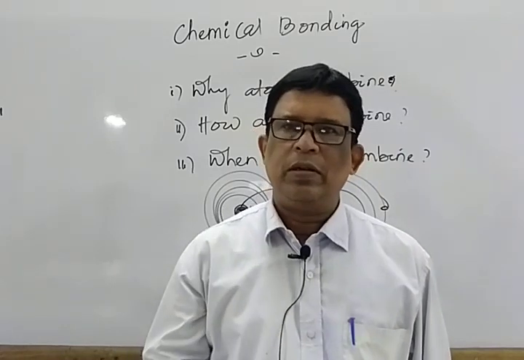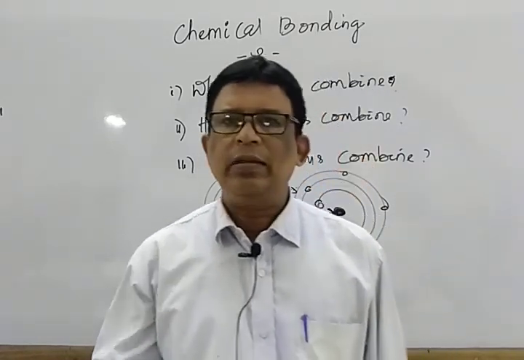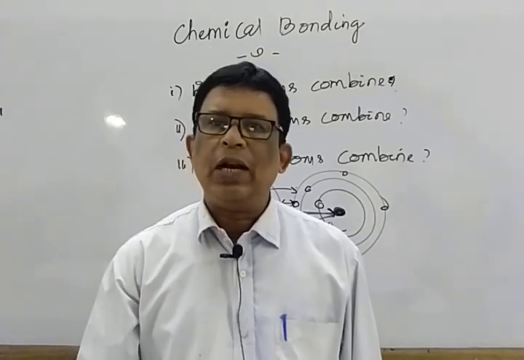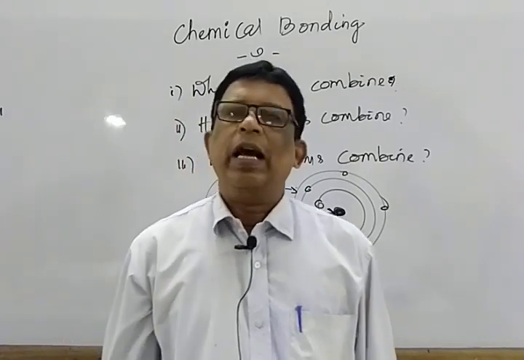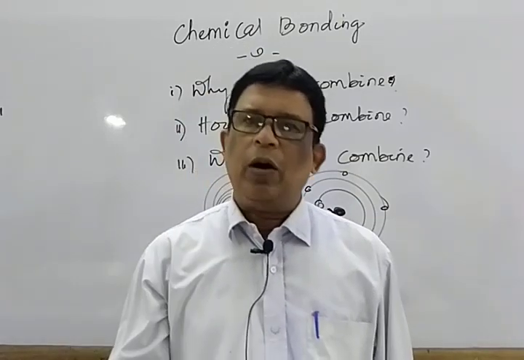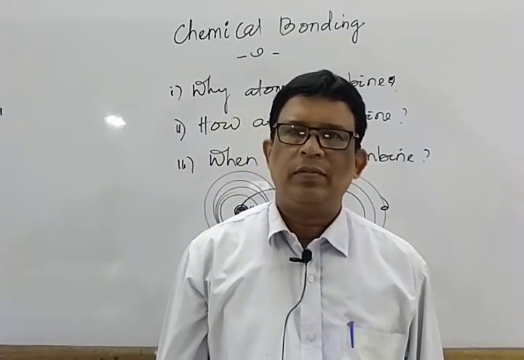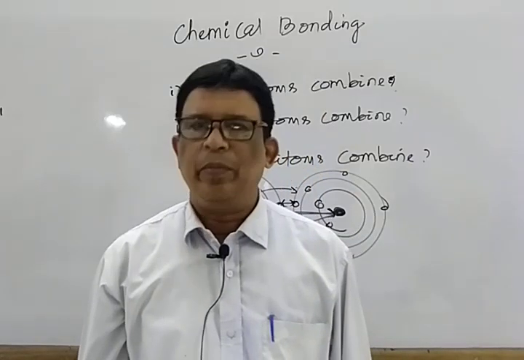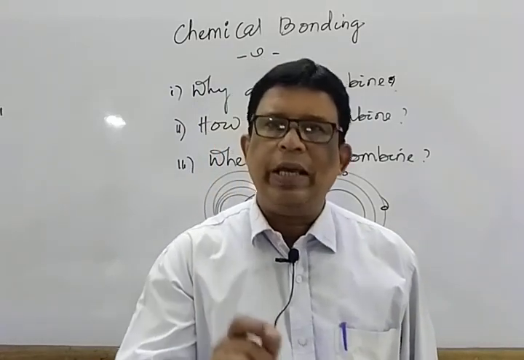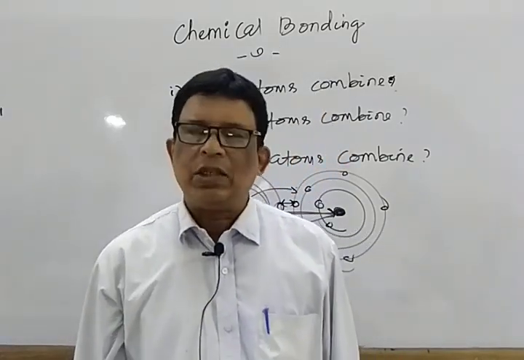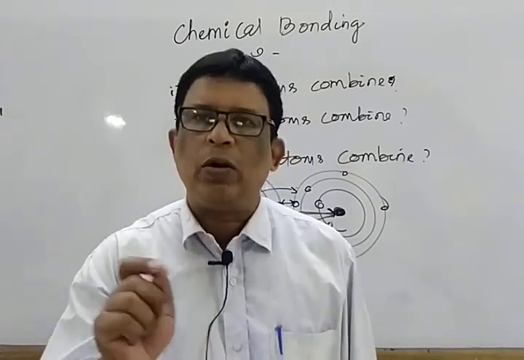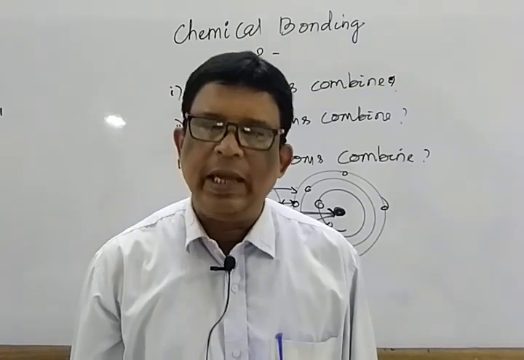Come to the point one, sharing of electrons. It is of two types. One is equal sharing, resulting in the formation of a covalent bond, and second one is unequal sharing, resulting in the formation of coordinate covalent bond or dative bond. So, mainly, we have to focus three types of bond. One is known as ionic or electrovalent bond. Next one is known as covalent bond. And last one is known as coordinate covalent bond or dative bond.